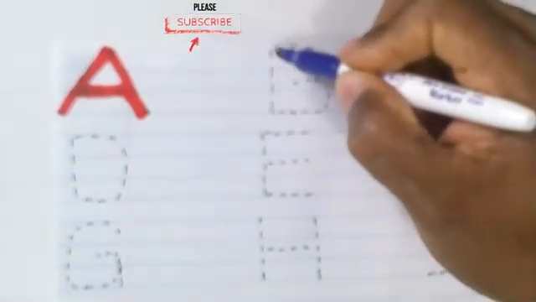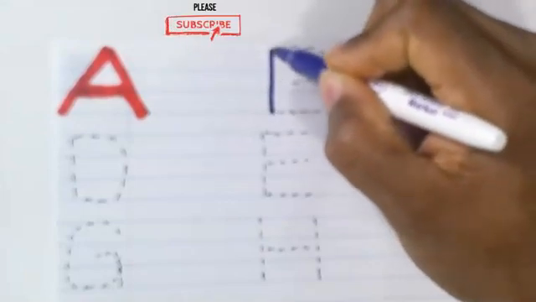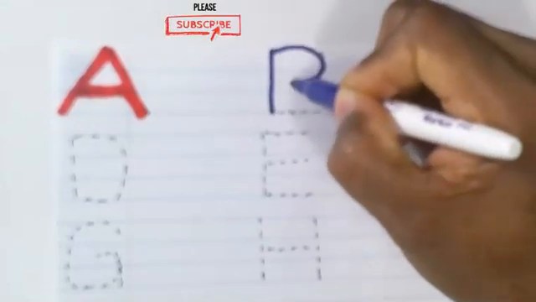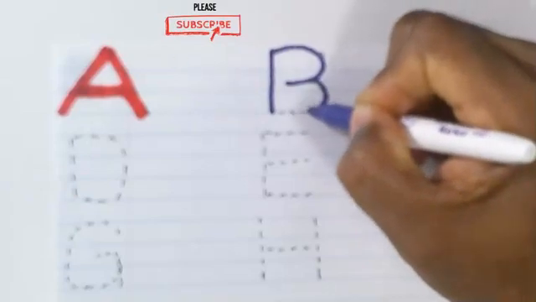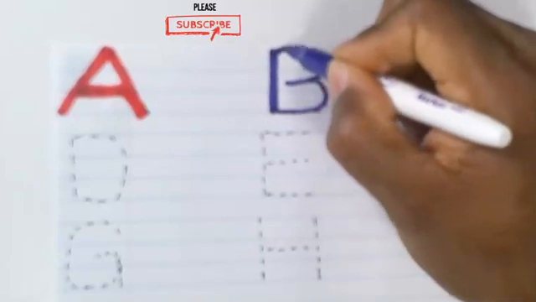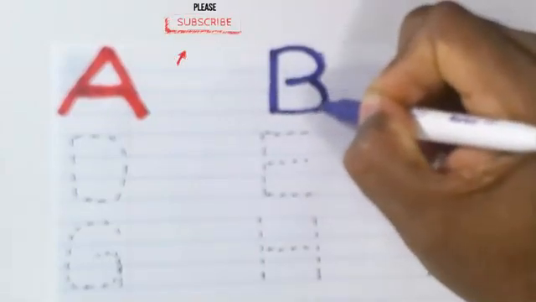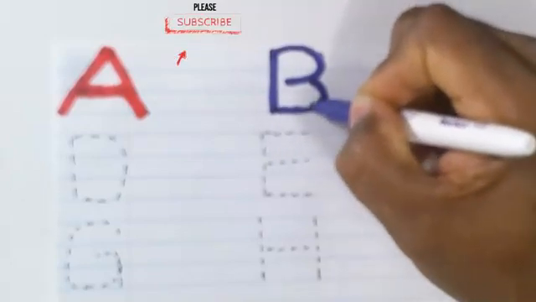Purple color. Let's write the letter B. This is the letter B. Can you think of a word that begins with the letter B? B is for ball. The word ball begins with the letter B.